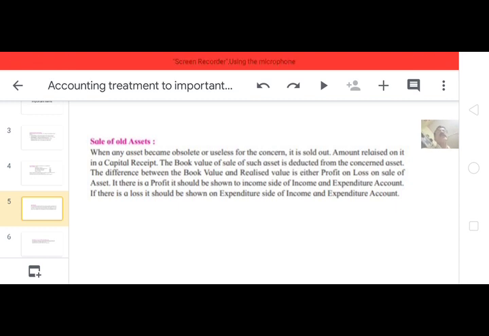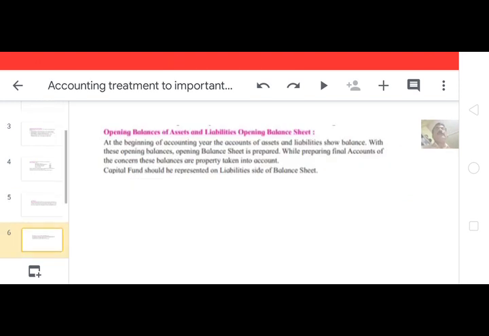This adjustment also should be explained. We will explain afterwards by giving a special problem. Then here, the last concept: opening balance of assets and liabilities, the opening balance sheet.